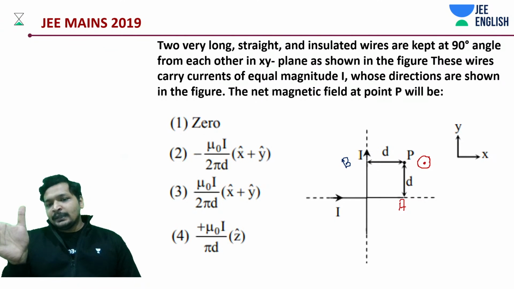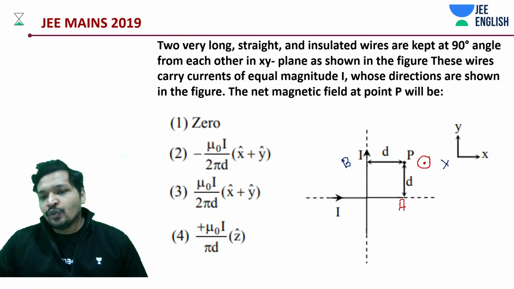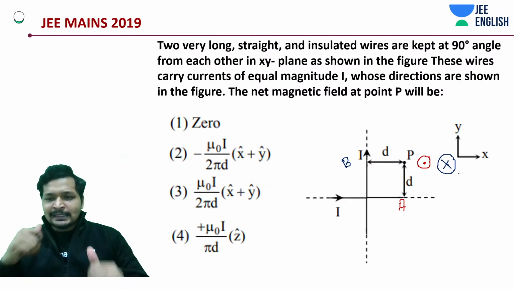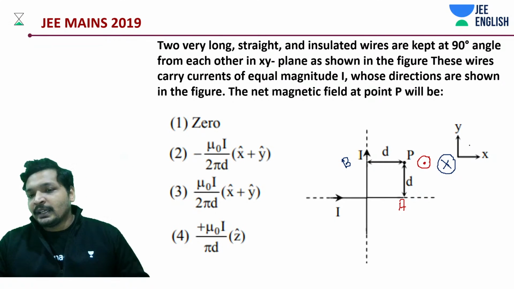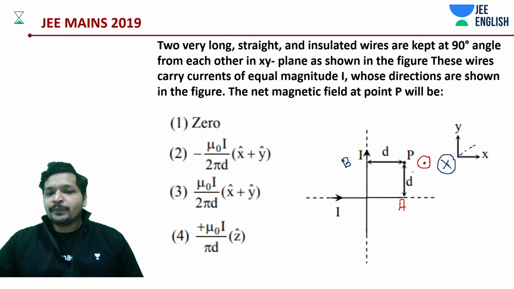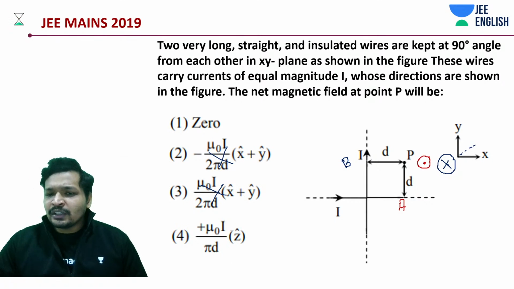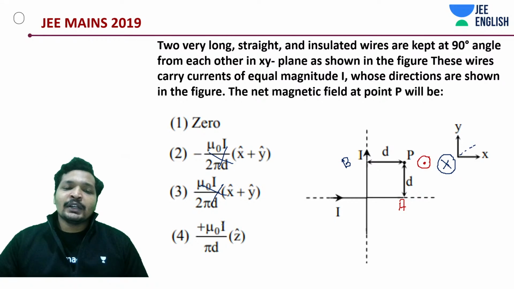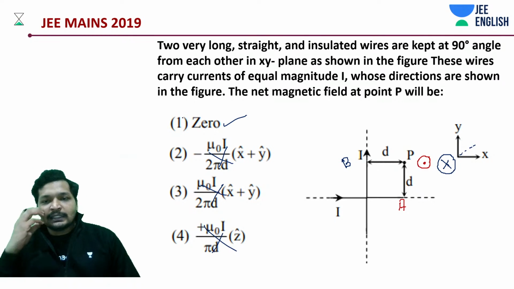Due to B, what is happening? It's inside. Good. So in which direction is it? Both of them are inside and outside. That means it is either along Z or minus Z, right? It should have been somewhere like this. So in this case, this is not correct. This is not correct. Probably this is also not correct. Why? One is inside, one is outside. It should be 0. Just from a symmetry point of view, you can directly answer this.